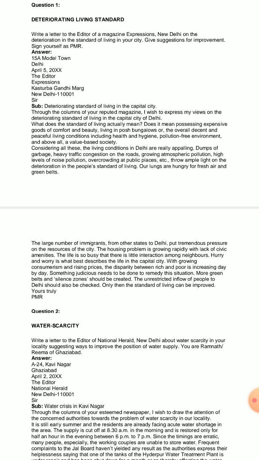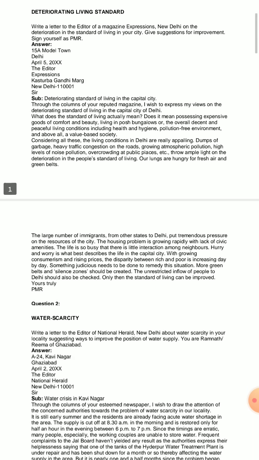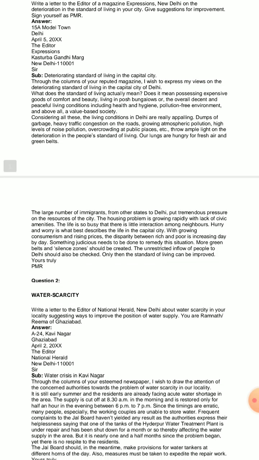Now this is the format. Now we will start with the main thing. Then you can write sir. Then subject. Subject obviously it is given in the question only. That is deteriorating standard of living in the capital city, that means in Delhi. So you will have to write regarding this. So how will you start? In this way also you can start: through the columns of your reputed magazine, because Expressions is the name of the magazine. That already we can get from the question. I wish to express my views on the deteriorating standard of living in the capital city of Delhi.